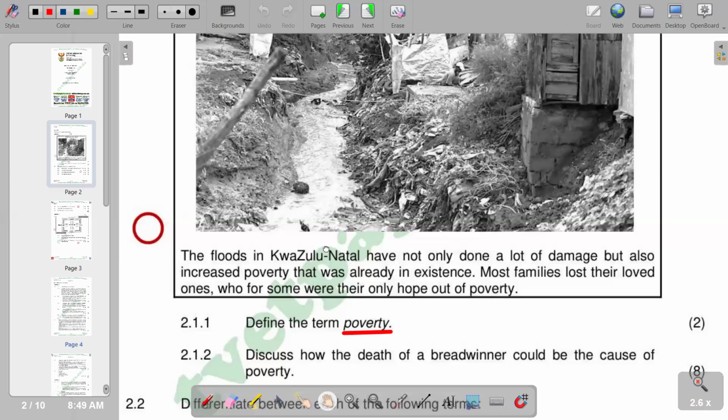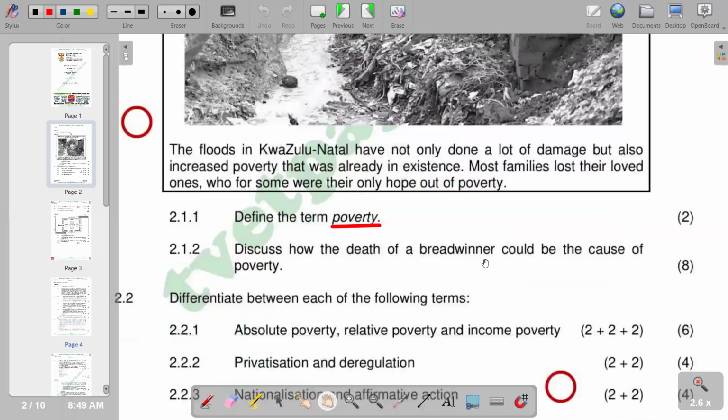Then we go to the next question: discuss how the death of a breadwinner could be the cause of poverty. Of course, we have a new term here, which is a breadwinner. So basically, a breadwinner is a person who earns money to support his or her own family. So if you are the only one supporting your own family, you are the breadwinner. So the breadwinner substantially supports the family financially.